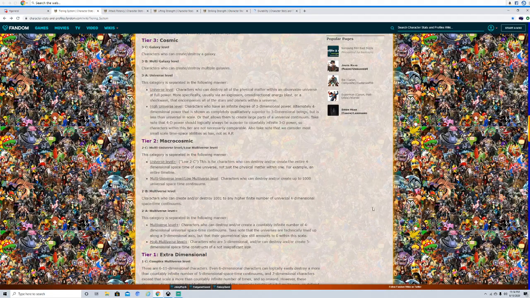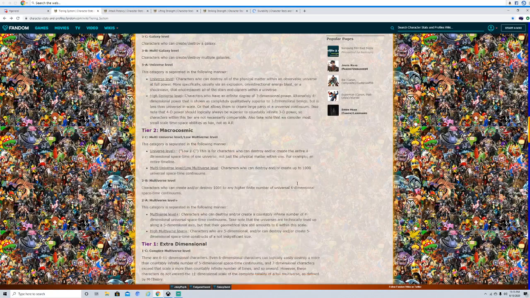You can also argue that because Zeno's best feats are multiversal, everyone in the verse would scale below Zeno. So you could say low multiversal Dragon Ball or multiversal Dragon Ball, it makes no difference to me. Multiversal is multiversal at the end of the day, be it on a lower or higher scale. So there's no real difference between low multiversal and multiversal, other than just how much you can destroy.